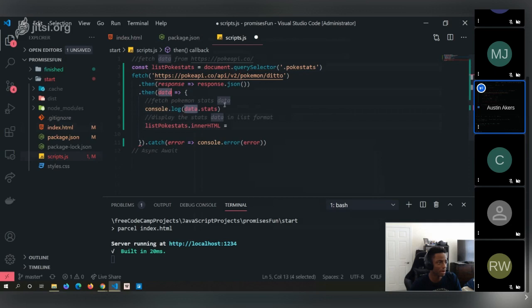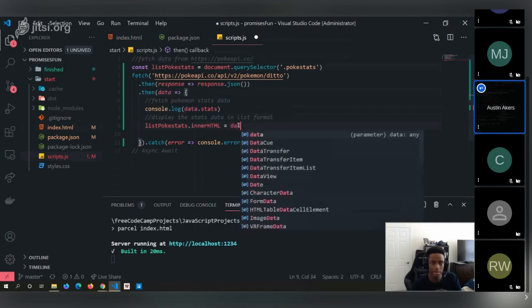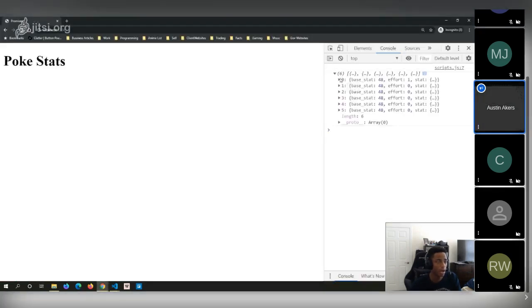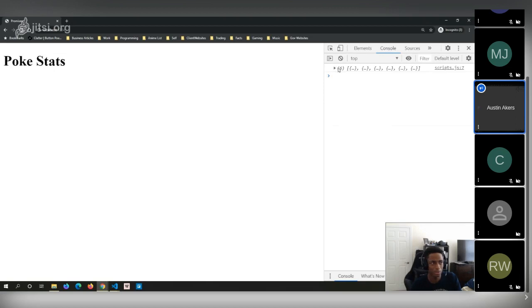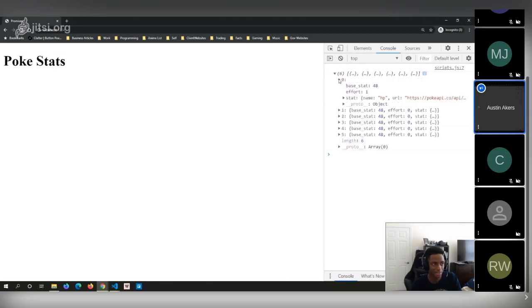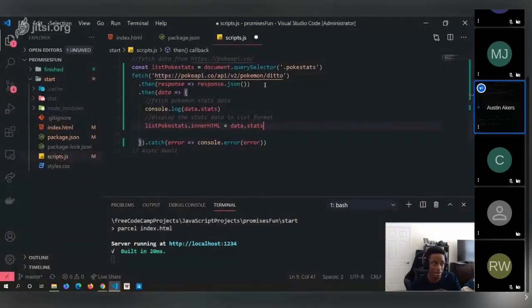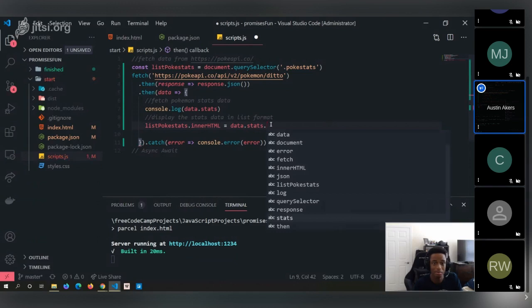As you can see, we now have the data. So we want to take that data object and drill inside the stats, and then we're going to do something a little bit different here. Remember, stats is an array. How can we go into each object and display data, or at least manipulate data, inside this array? So how do we loop through this array? Now we could create a for loop, but we can do something even better, and in my opinion a lot simpler. We can use something called .map.